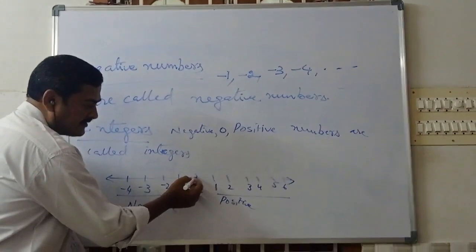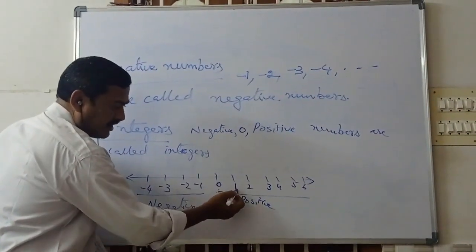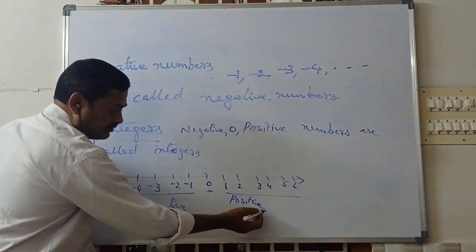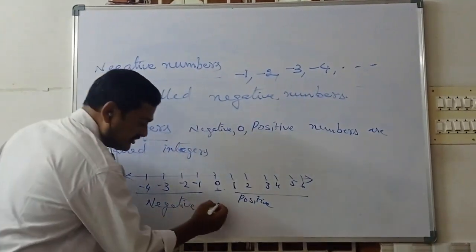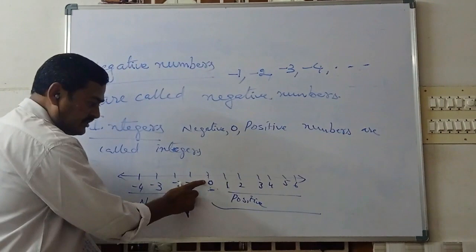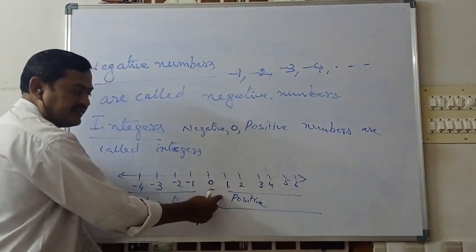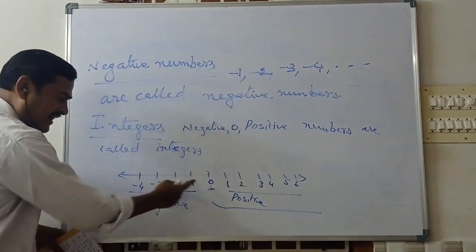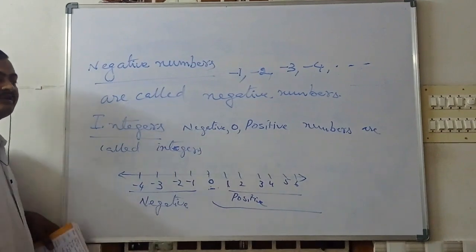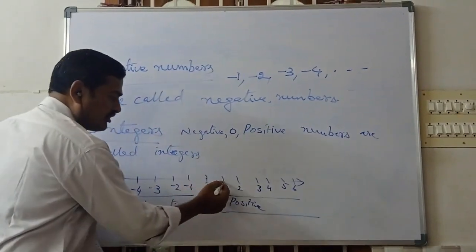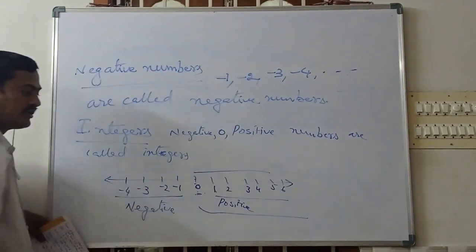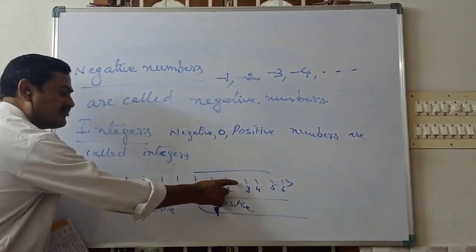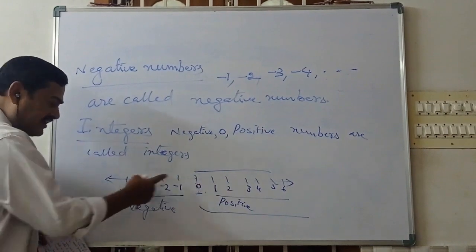0 and positive numbers are also called whole numbers. That means 0, 1, 2, 3 and so on are whole numbers. 0 and natural numbers are called whole numbers, and then the negative numbers.